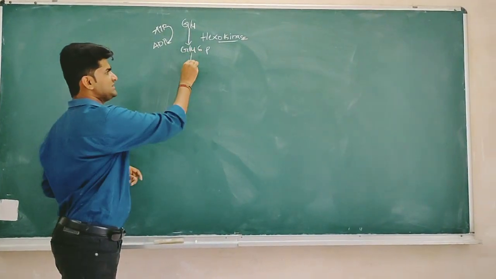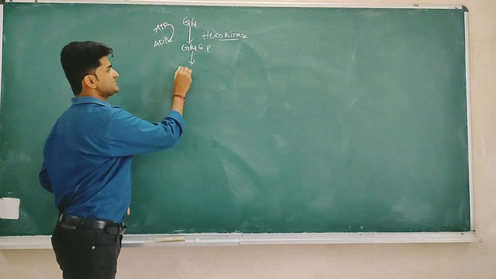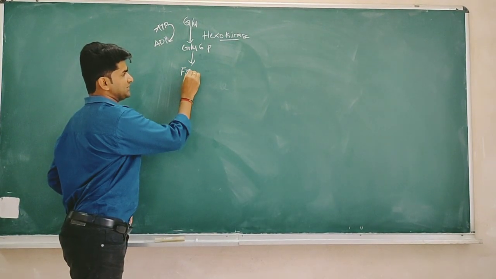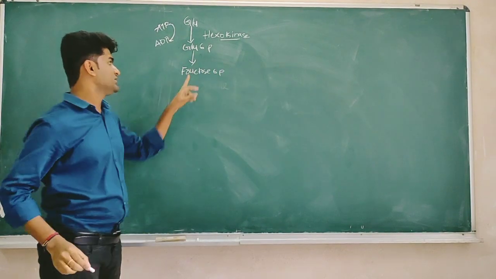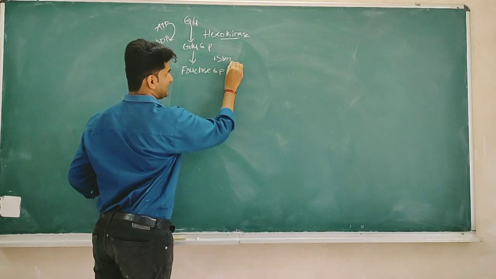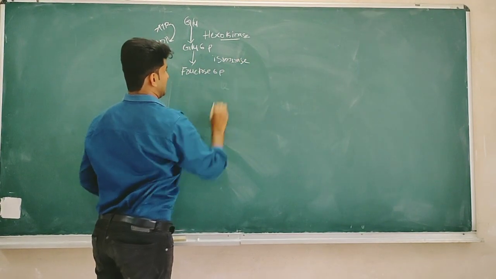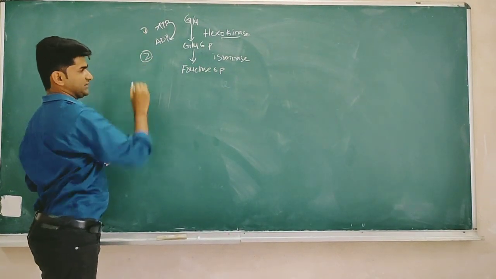Whereas the second step is an isomerization reaction. In this isomerization reaction, glucose is converted into fructose 6-phosphate in the presence of the enzyme isomerase. This is the first and this is the second step.